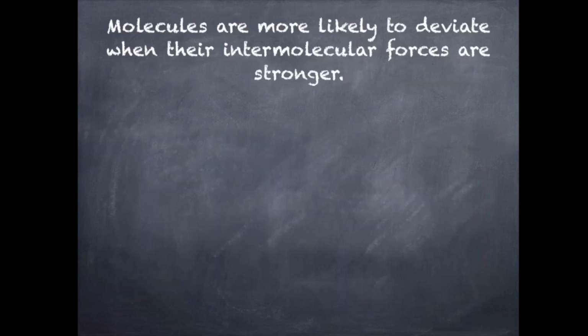And finally, molecules are more likely to deviate when their intermolecular forces are strong. So yes, you want low pressure and high temperature, but another thing that influences whether or not they're acting ideally is the strength of their intermolecular forces. If you have two atoms that have London dispersion forces, you want the one with the weakest London dispersion force, and that one would deviate the least from an ideal gas. Something with hydrogen bonding, if it's a gas, would deviate the most from acting like an ideal gas, while something with London dispersion forces that's really, really small would deviate the least.